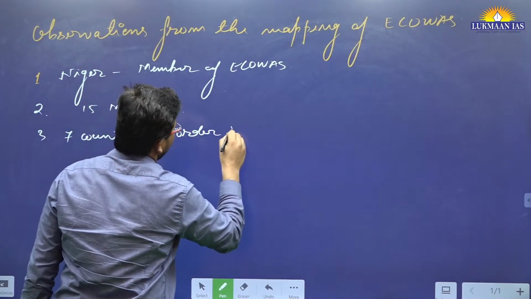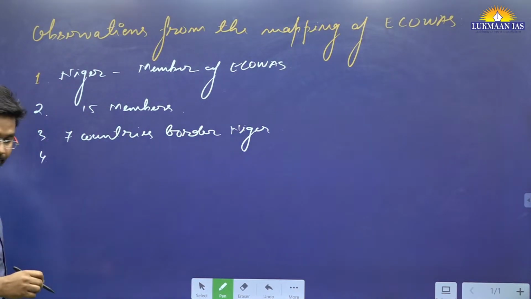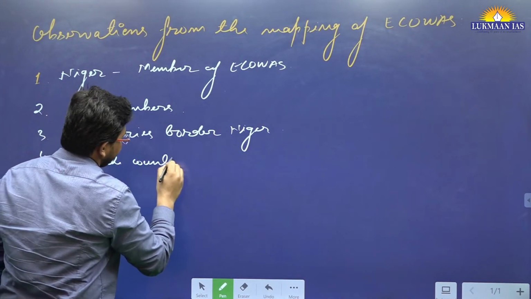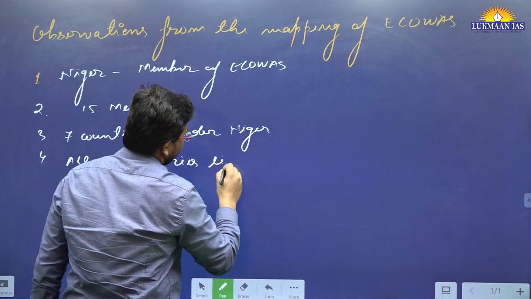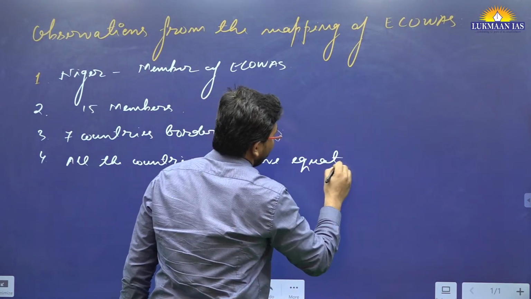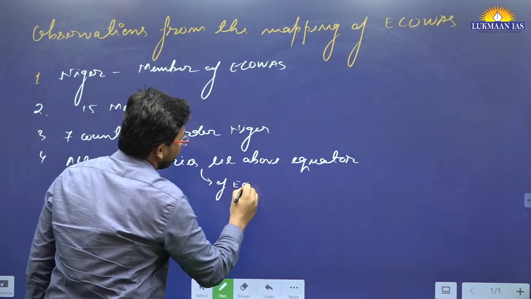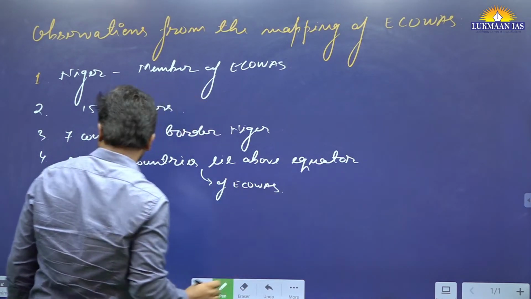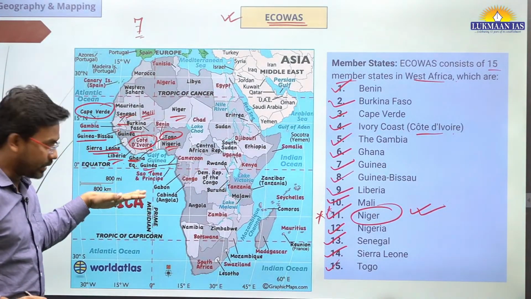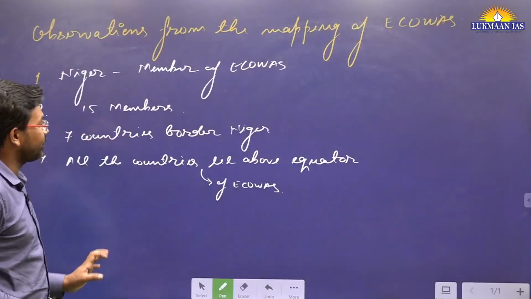Fourth observation, all the countries of ECOWAS lie above the equator, because we have located that none of the countries lies below the equator. All of the countries are lying above the equator, meaning all are northern hemisphere countries.